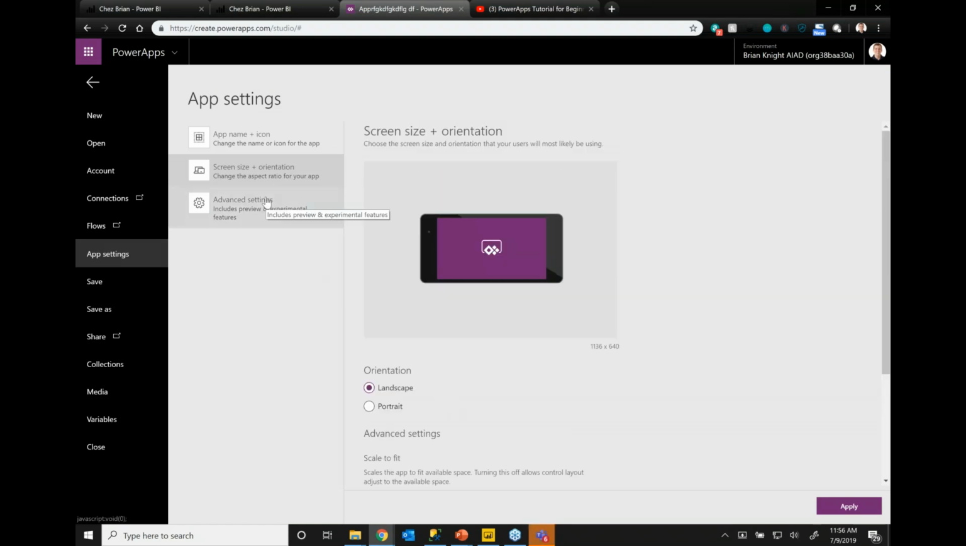And you can also change it to different aspect ratios inside of here also. So that's one of the great questions here from Radu.